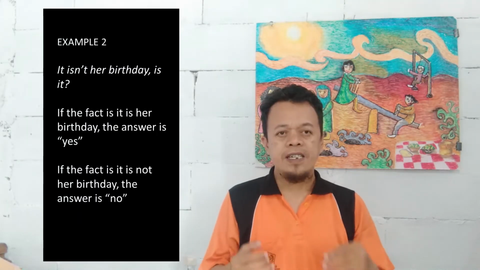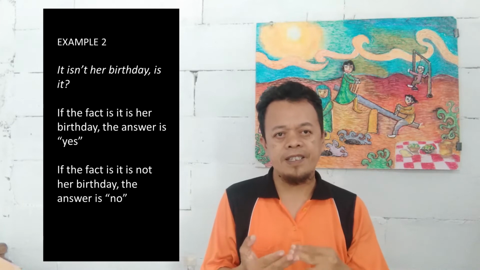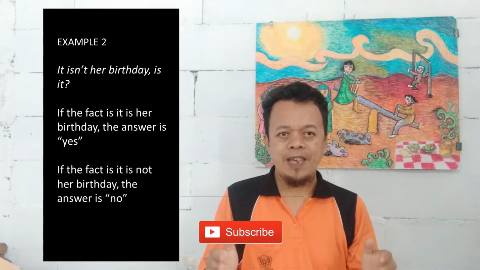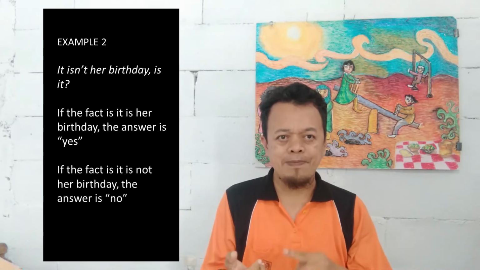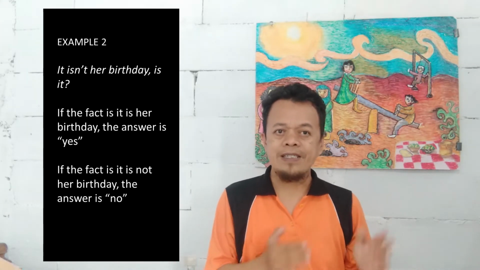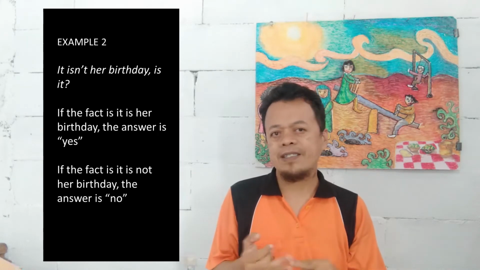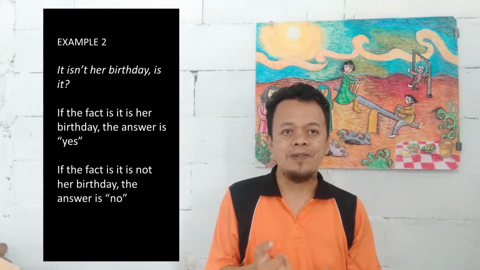Example number 2. It isn't her birthday, is it? To answer this, we have to look into the fact. If the fact is it is her birthday, we say yes. But if the fact is it is not her birthday, we say no. This is because someone answering yes or no should not be supporting the question, but looking up the fact. There is no need to support it. It's not right.